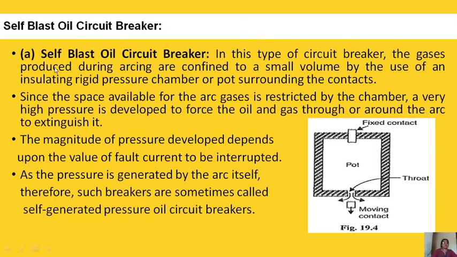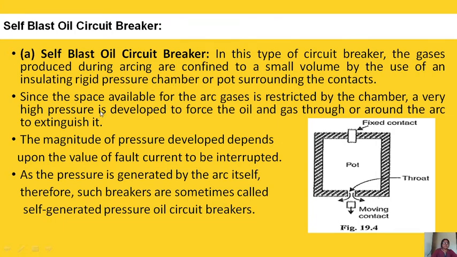This is self blast oil circuit breaker. Again it is BOCB, bulk oil circuit breaker. A small pot is given. In that small pot we have fixed contact and moving contact. In this type of circuit breaker, gases produced during arcing are confined to a small volume by the use of an insulating rigid pressure chamber or pot surrounding the contact.